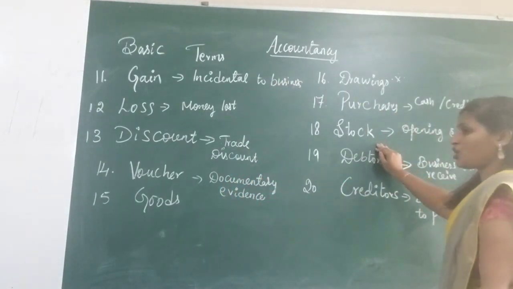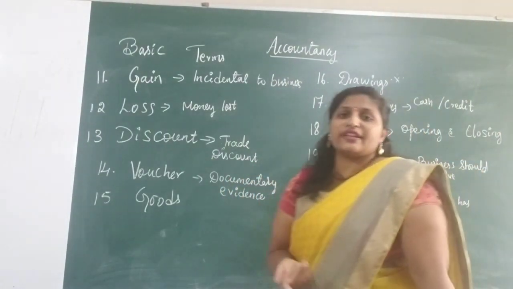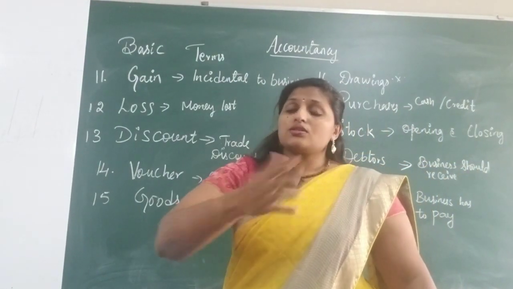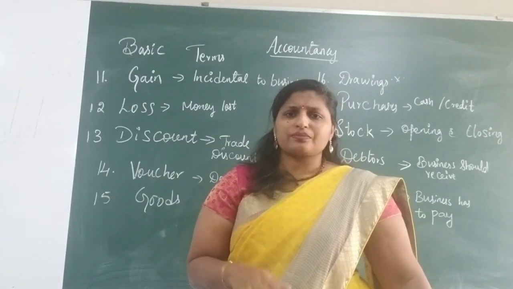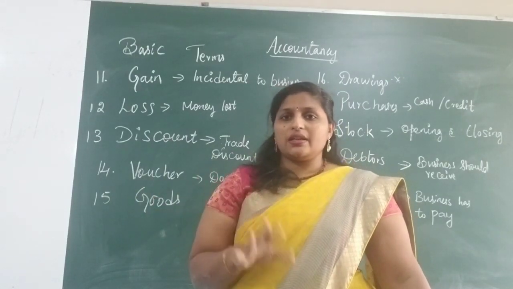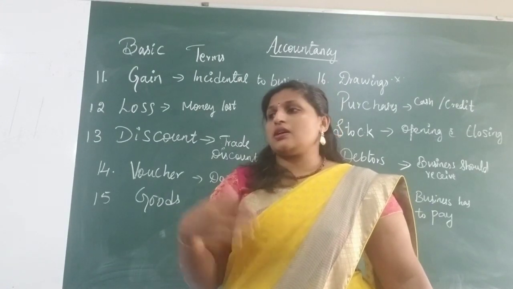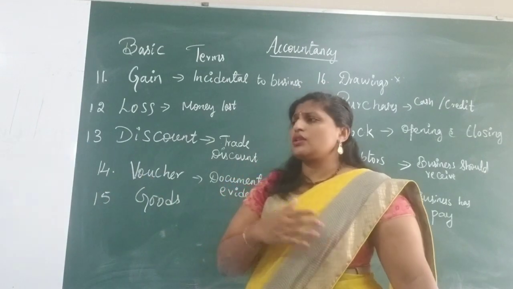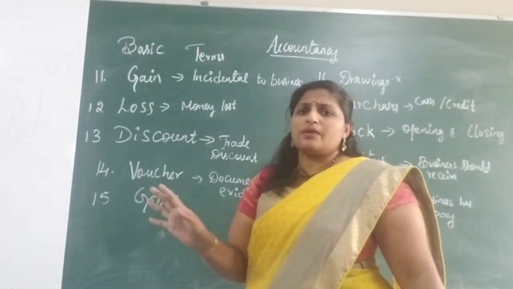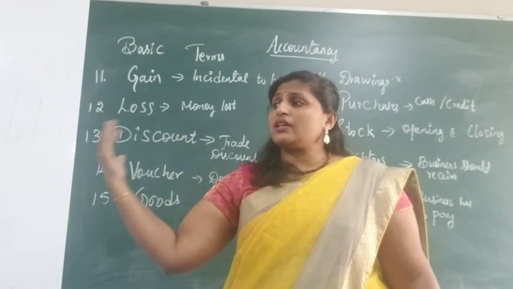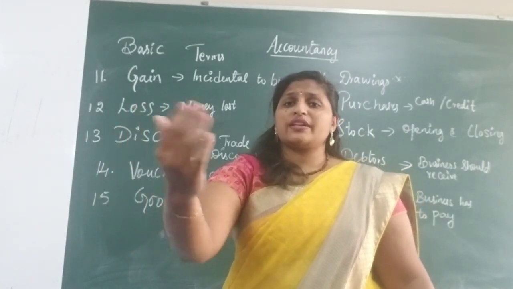Next is stock. The other name for stock is inventories. So what do we mean by stock? A general example: when you go to any supermarket or grocery store, you see a lot of stuff kept there, the basic groceries. Once it is getting over, immediately they will get the new stock and keep it there.